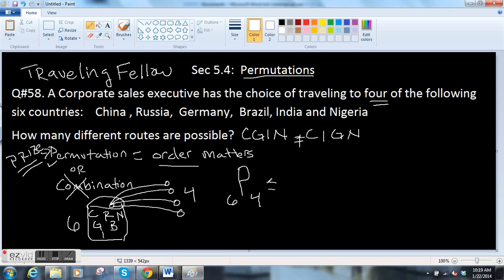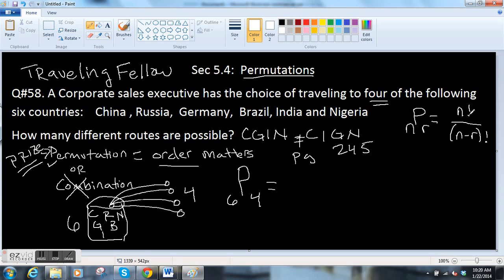So now there's a formula. I'm trying to see what page the formula's on. The formula for permutations is on page 245. The actual formula, here it is: N pick R. You put the N there, little, and then a big P, and then a little r, is equal to N factorial, all divided by parentheses, N minus R factorial.